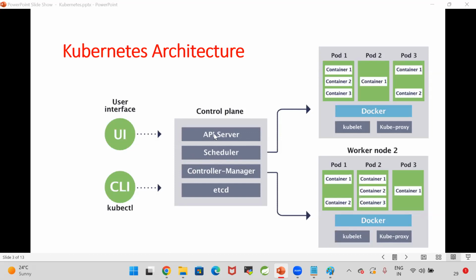What is the API server? The API server is a core component in the control plane, which is responsible for receiving the requests from kubectl or from the UI for the deployments. DevOps engineers will send the deployment request to the control plane by using kubectl. Then in the control plane, the API server will take that request and store the request in etcd as a pending request. What is etcd? etcd is an in-memory database in Kubernetes.